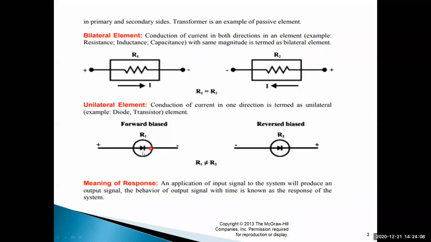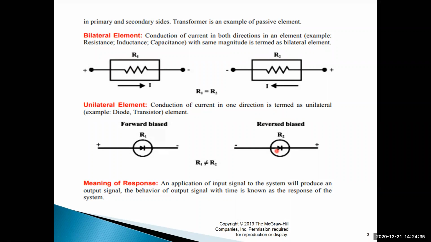If you change the position of the diode, minus to plus, so the diode positive and negative are swapped, that is called reverse biased. Forward bias means it acts as a short circuit and allows the current in one direction. But if you connect in the reverse manner, minus to plus, it acts as an open circuit. It does not allow the current.